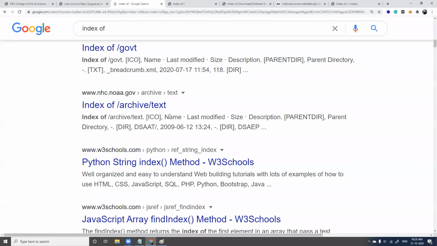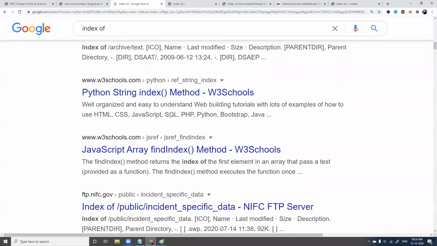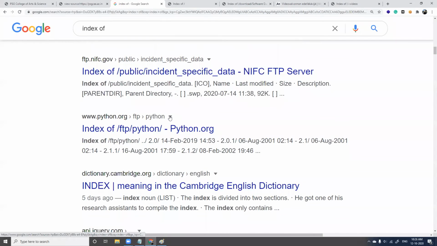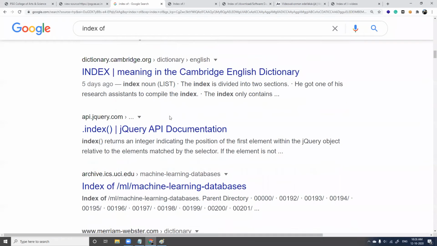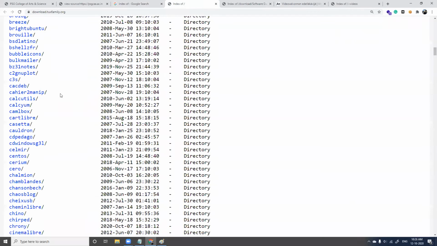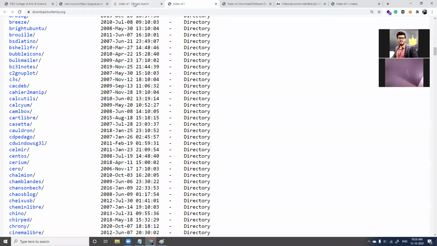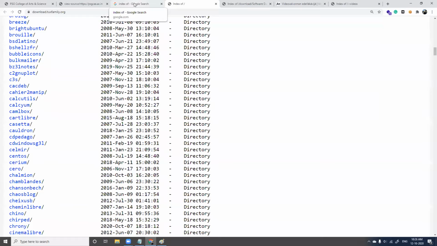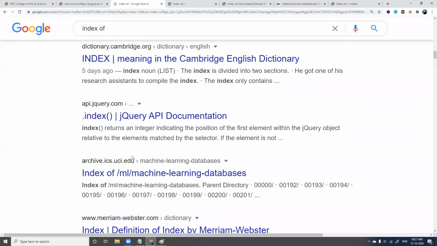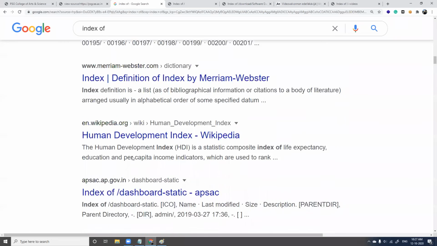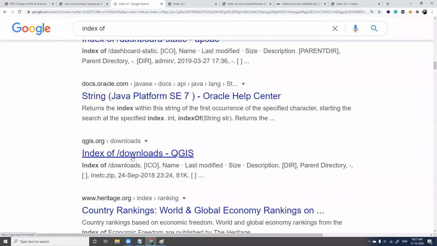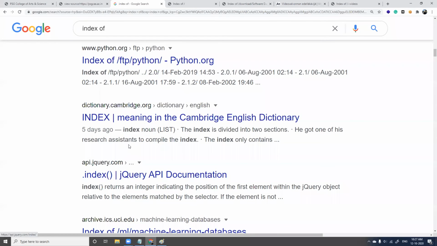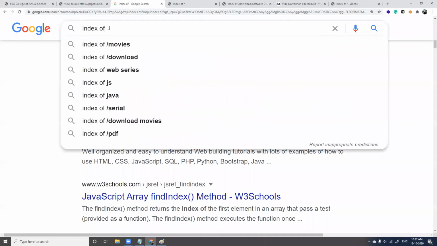And how can you differentiate between public and private directories? Only when you look at the information, the sensitive information, what is present based on the type of data inside these directories. With that, you can classify it as private or public. The first time you look at this, you may not be able to do this. But when you do this repeatedly, you'll find a lot of difference between public and private directories, right? So now we have started with index of.